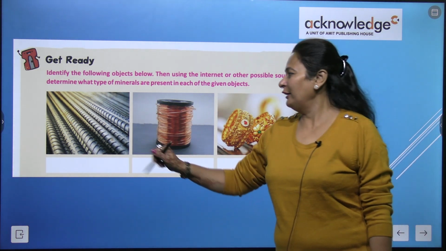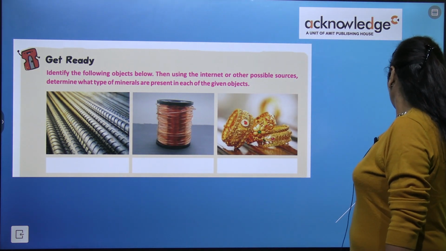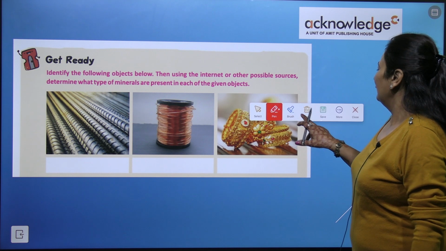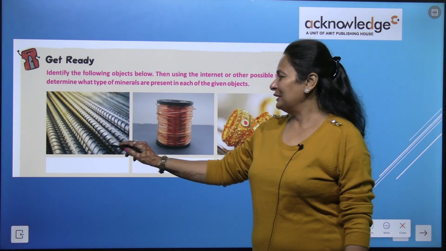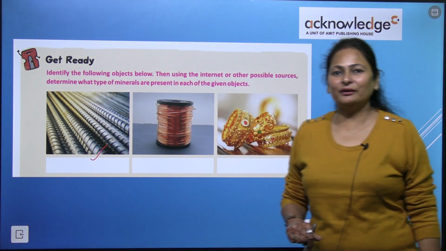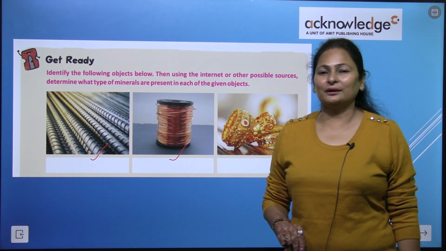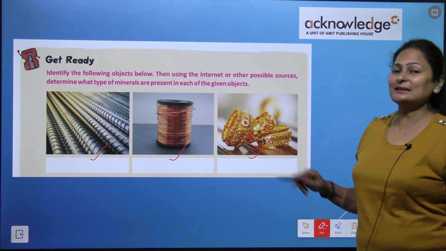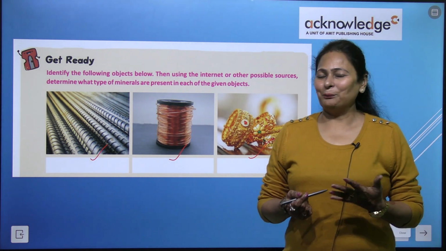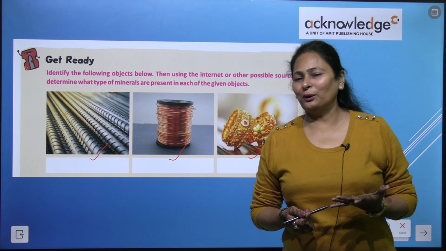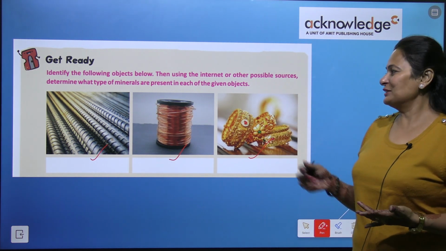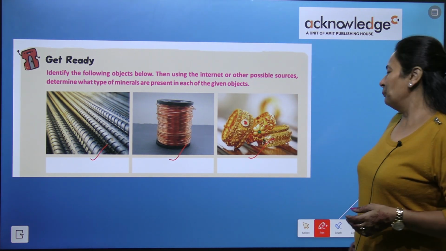So can you identify this picture, which mineral it is? Let me tell you, this is iron, right? Next is copper, and the third one is gold. Ornaments, your moms must be wearing ornaments of gold, right? So these are the minerals.